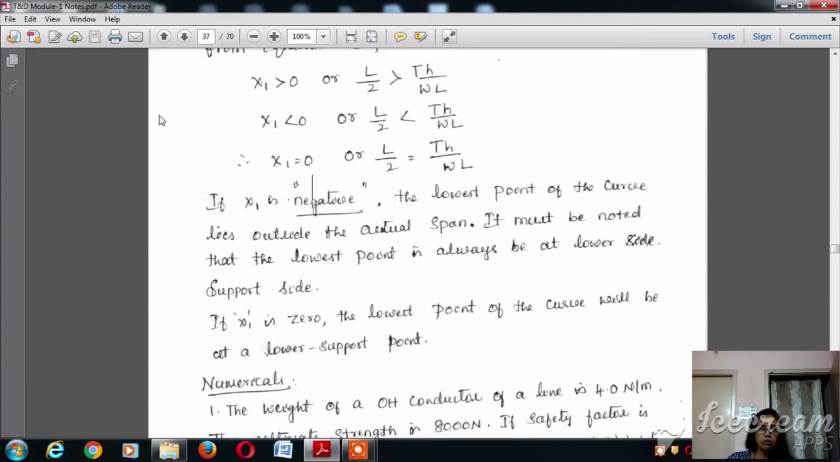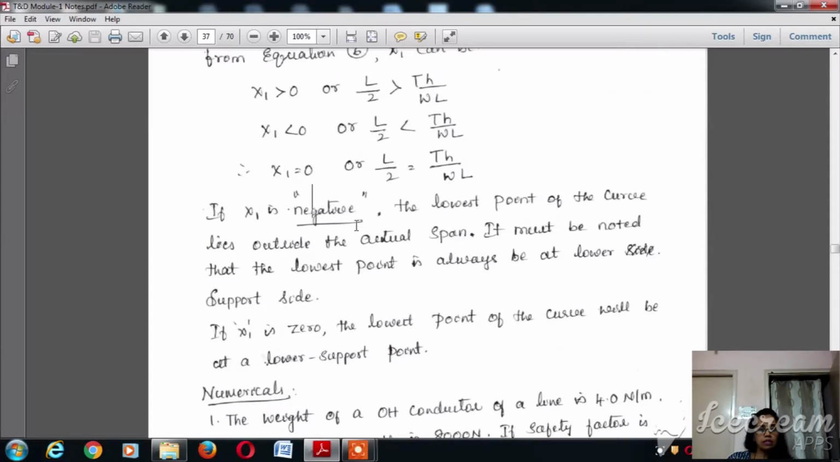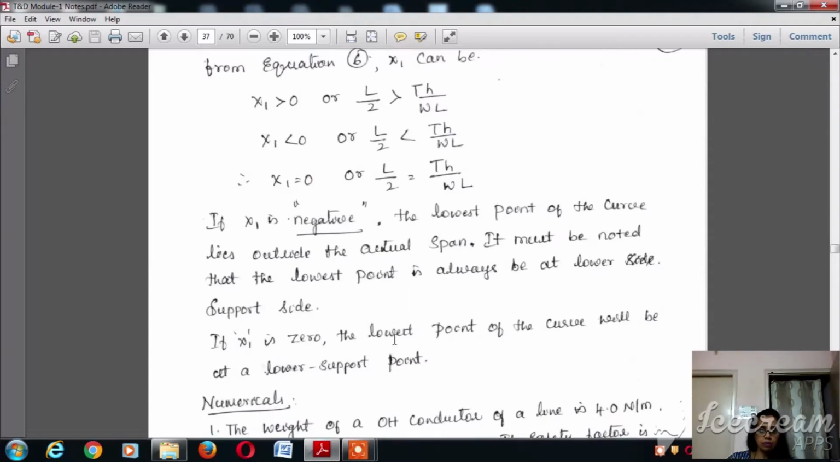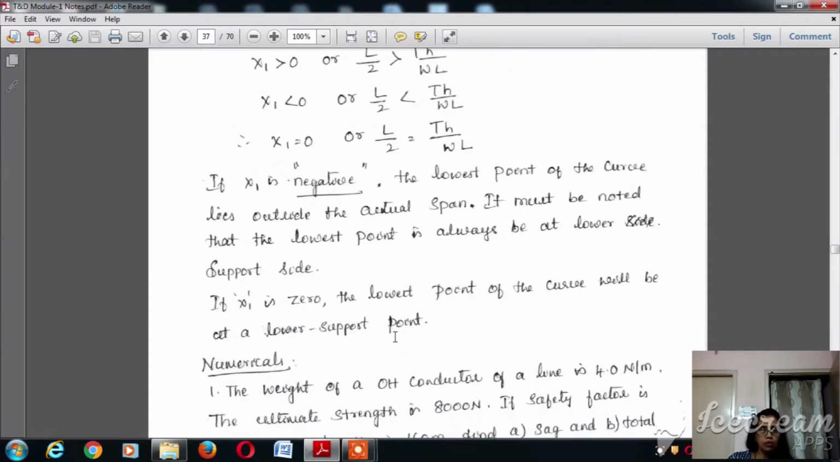So the lowest point will exist if at all x1 is negative, then the lowest point of the curve will lie outside the actual span. It must be noted that the lowest point is always on the lower support side. It will never be on the higher support side.